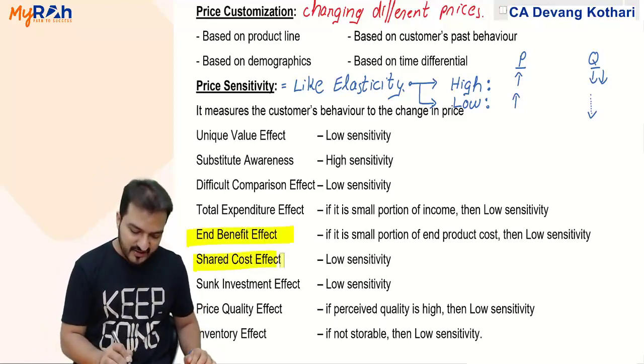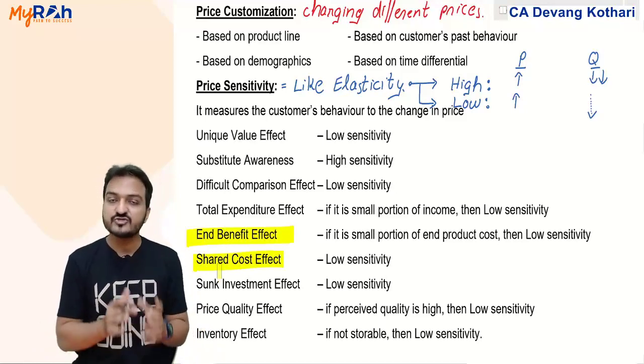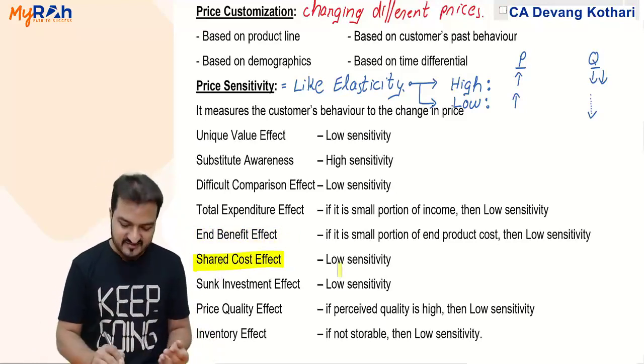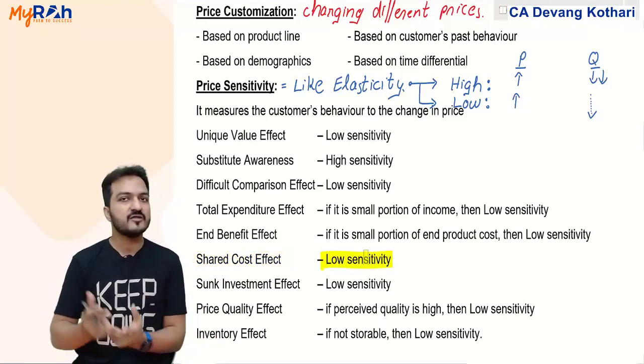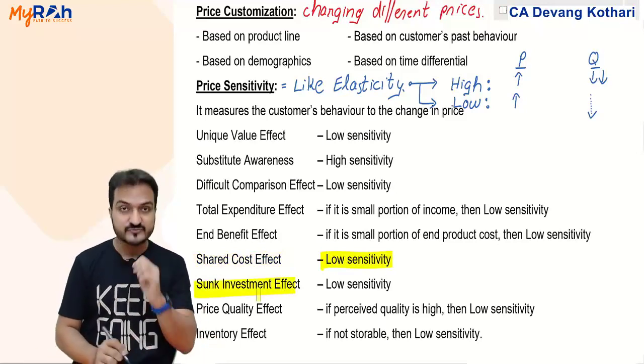Shared cost effect. If you are sharing this cost with somebody else, then again sensitivity will be low because you will share the cost with someone. Sunk investment effect.